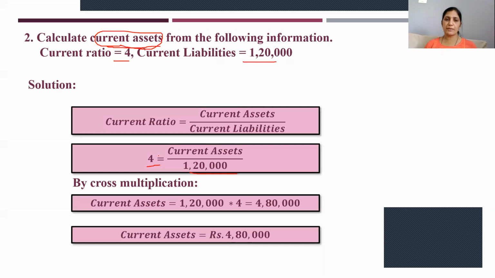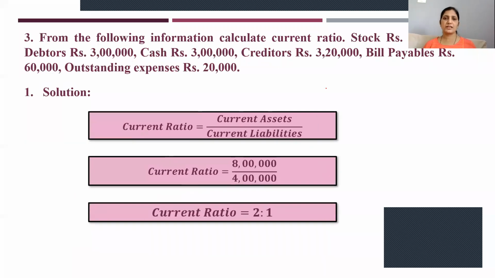Now by cross multiplication, all of you know this cross multiplication. By cross multiplication, current assets will come to this side. Current assets is equal to 1,20,000 into 4. You will get this as 4,80,000. So 4,80,000 is the current assets. Understood this? We'll go for another problem. All of you have understood? Yes, ma'am. Yeah, take down this problem.